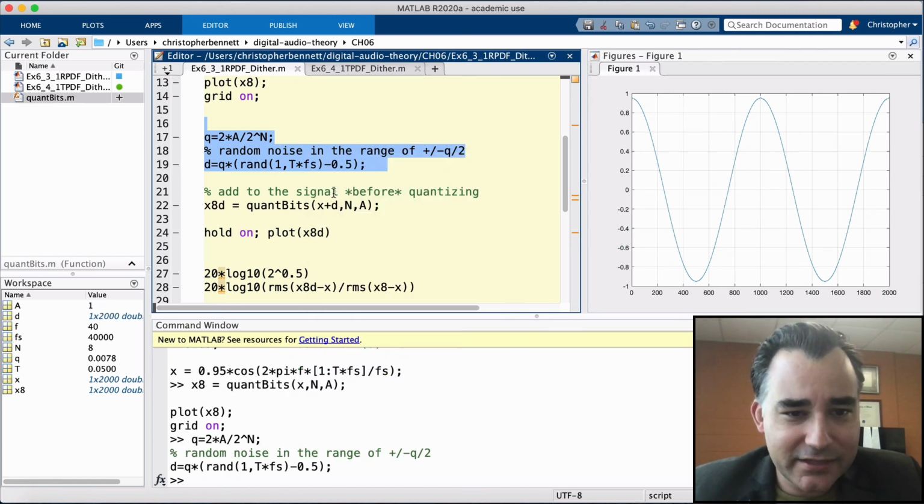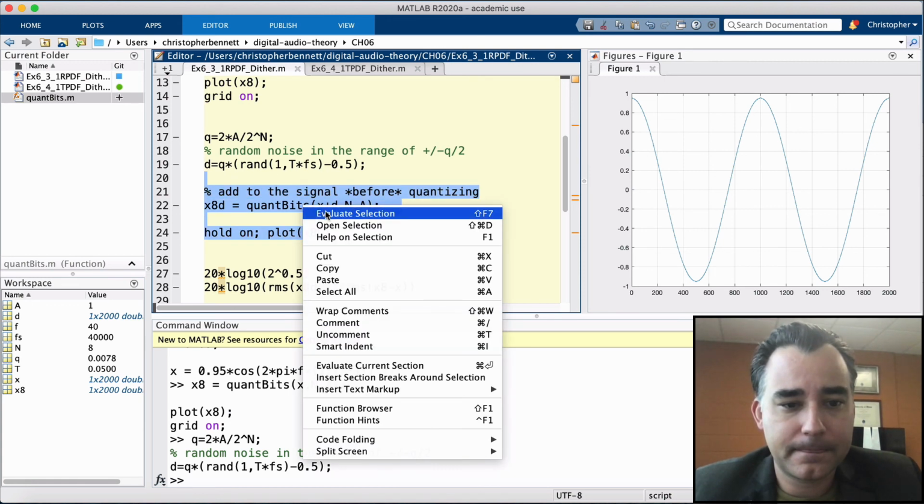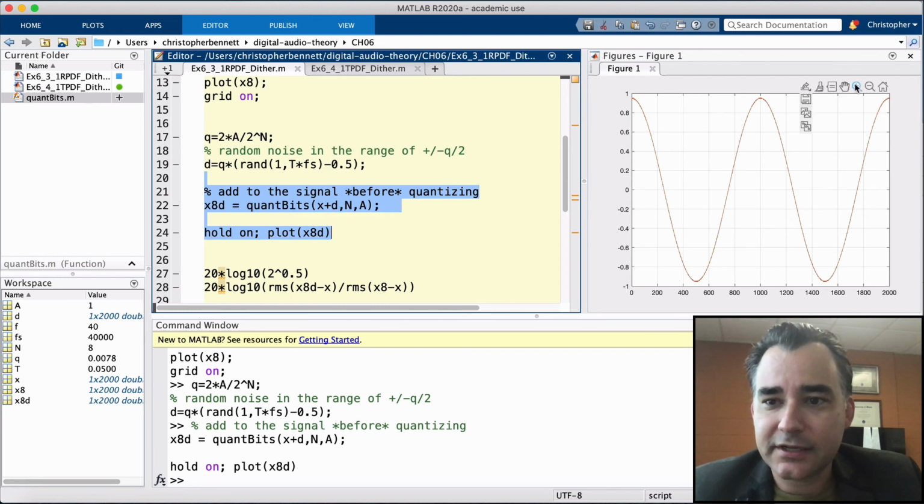So we're going to take that dither and we're going to add it to our original signal prior to quantization. We're going to plot that. Now let's take a look at what happens here.